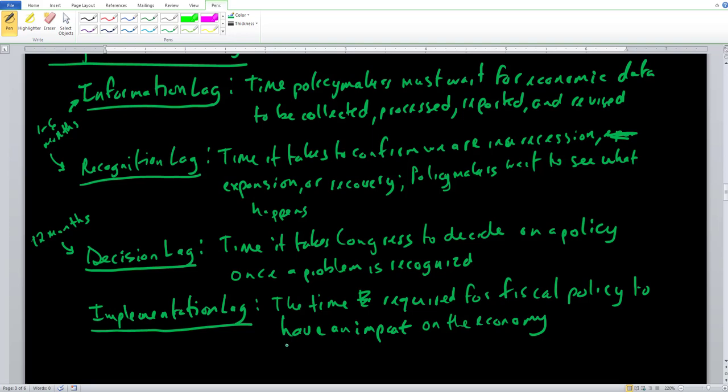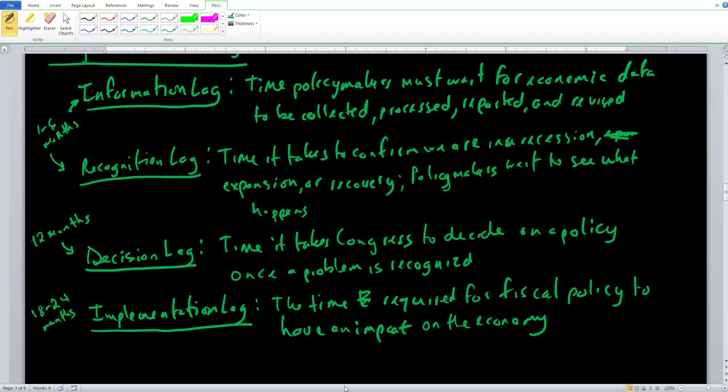And this is exactly where the fiscal policy makes its way through all the economic mechanisms and channels. And then we're going to see the impact in our own life, businesses and firms as well. And this is actually the longest lag that we have. The implementation lag is roughly about 18 to 24 months. So with all of this, how long does it take on average for any one piece of fiscal policy to have an impact on our own lives? When we add up all these months, it's roughly about 3 to 4 years. So essentially one presidential term for one average piece of fiscal policy to impact our own everyday lives.